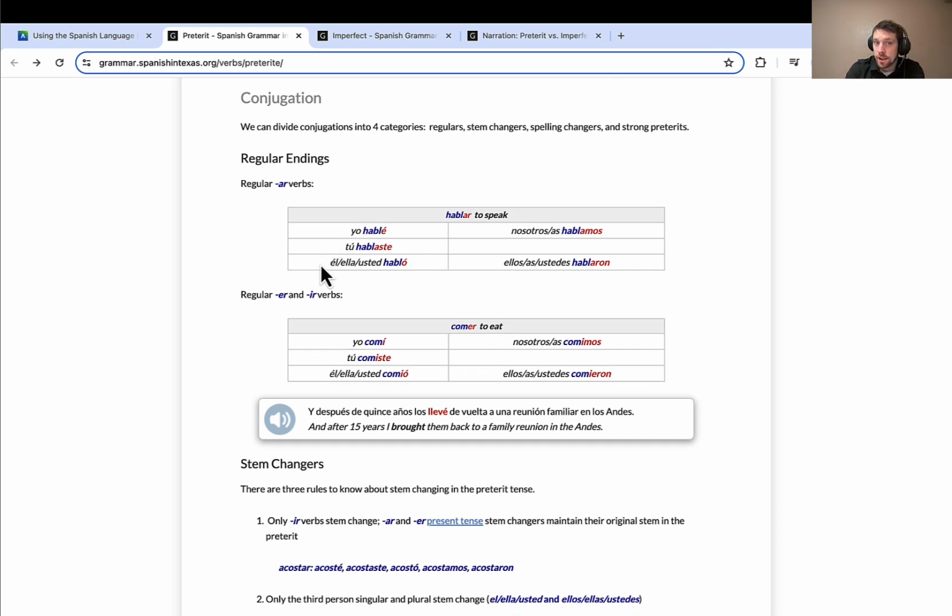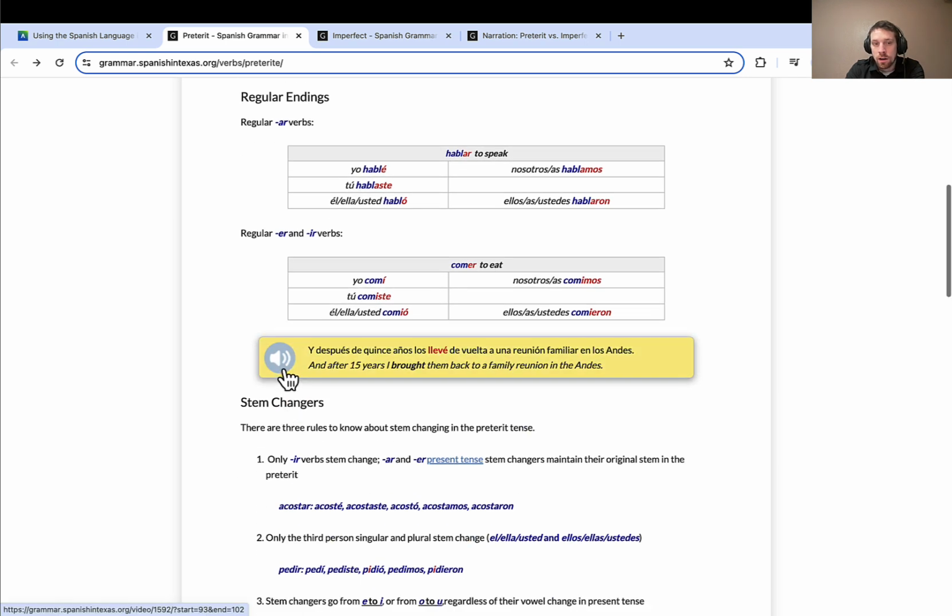Hablé, hablaste, habló, hablamos, and hablaron. So that's using the verb hablar to speak. And something like hablé would be I spoke. Hablaste, you spoke. For ER and IR verbs, you'll see conjugations like this. Comí, comiste, comió, comimos, and comieron. So that is to eat. Comí would be I ate. Comiste, you ate, and so on and so forth. That's basically how you will conjugate the AR verbs and regular ER and IR verbs.